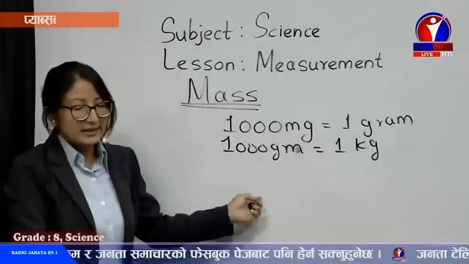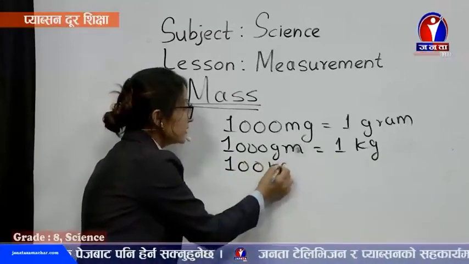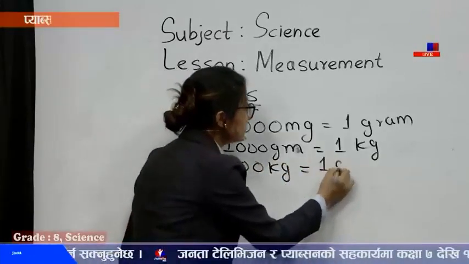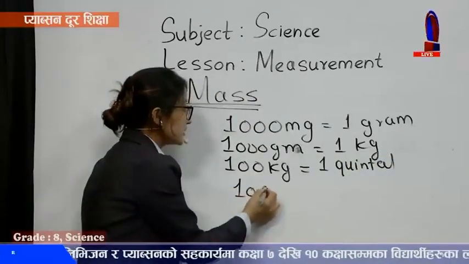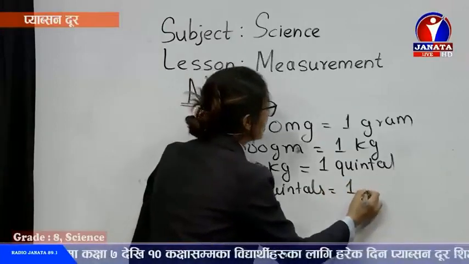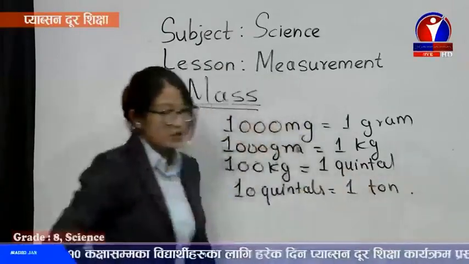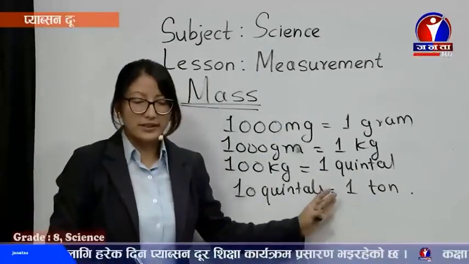Similarly, other relations are here. 100 kilograms is equal to 1 quintal. And similarly, 10 quintals is equal to 1 metric ton, or we can say 1 ton. So that's all here related to mass.